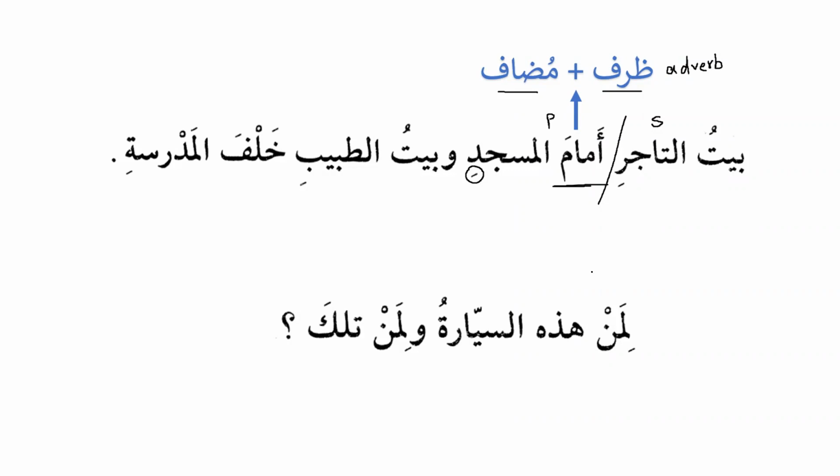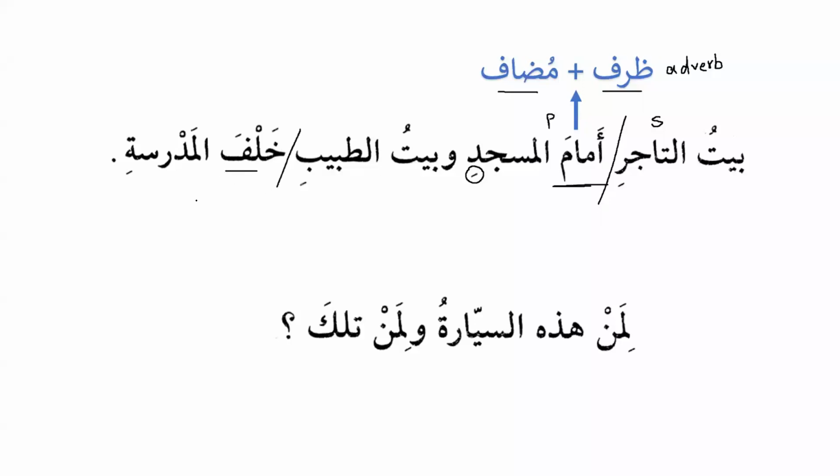Jar majroor cannot be subject. It will always be predicate. Even if it comes in the place of subject, it will not be subject, it will always be predicate. However, mudaf ilayh can be used in the place of subject, and it can also be used in the place of predicate. Bayt al-tabibi, the house of the doctor.